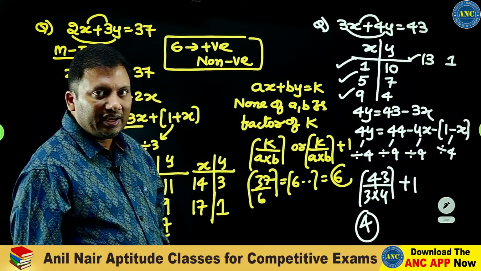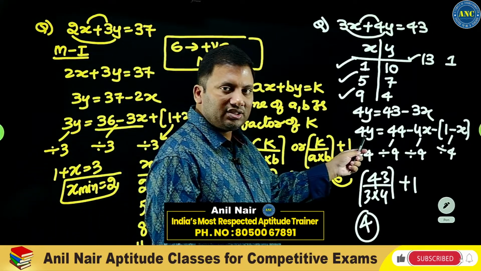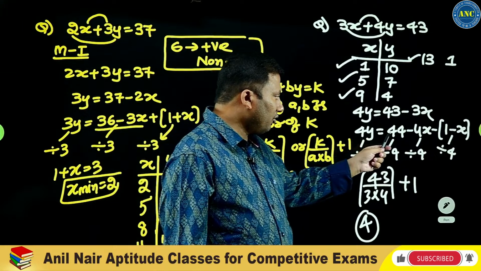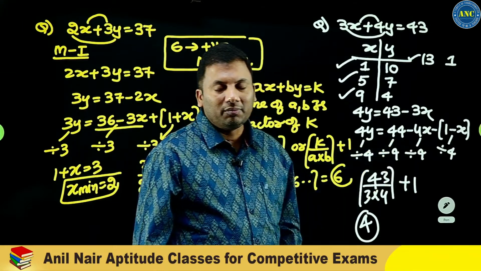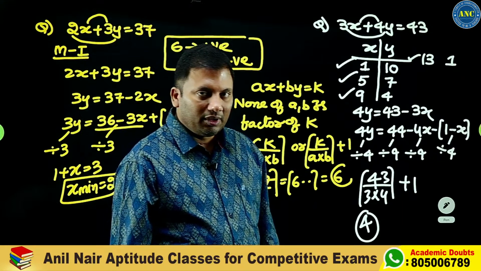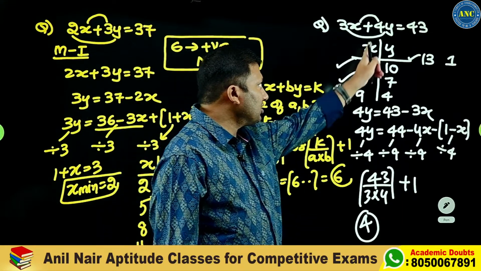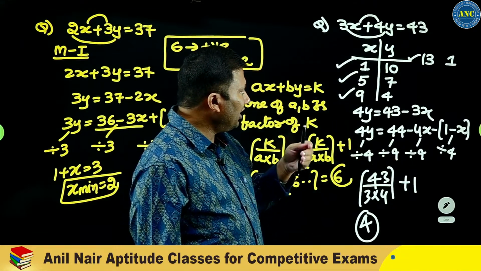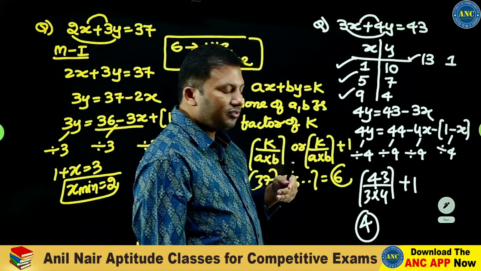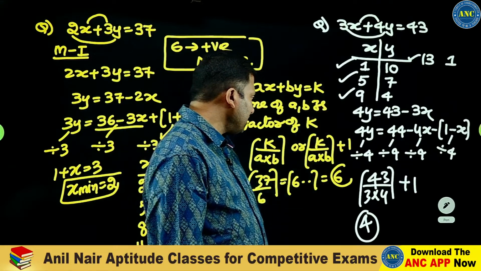I hope the idea is very much clear to you. 4y is divisible by 4, 44 is divisible by 4, 1 minus x should be divisible by 4, x minimum is 1. So x is 1, 4y is 40, y is 10. 10 is decreasing by 3, y is increasing by 4. Totally 4 cases we got.